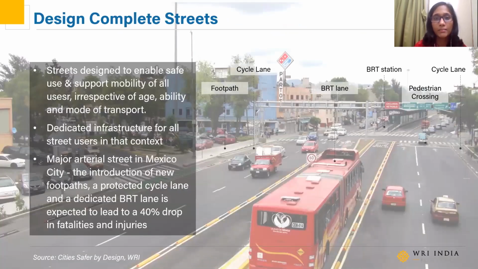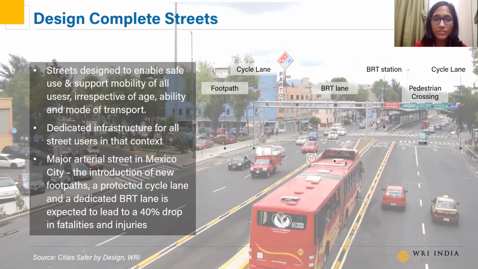First, design complete streets. Complete streets are streets designed and operated to enable safe use and support mobility for all users. They include people of all ages and abilities, regardless of whether you're traveling as a driver, a pedestrian, cyclist, or someone on the bus. And this means that we need to re-engineer our streets to provide dedicated infra for all street users in their contexts.